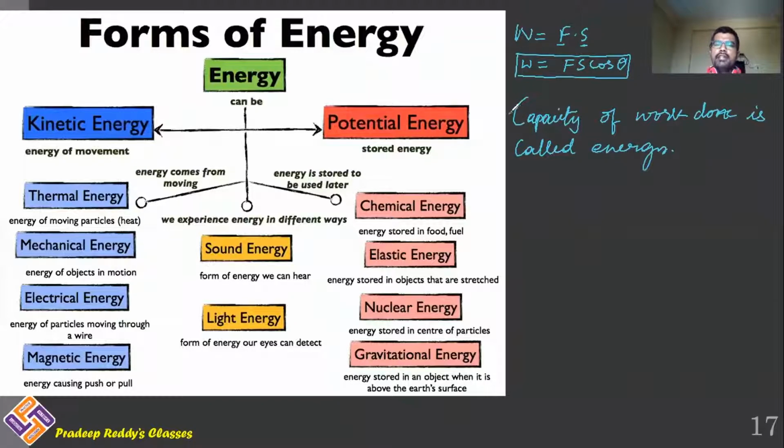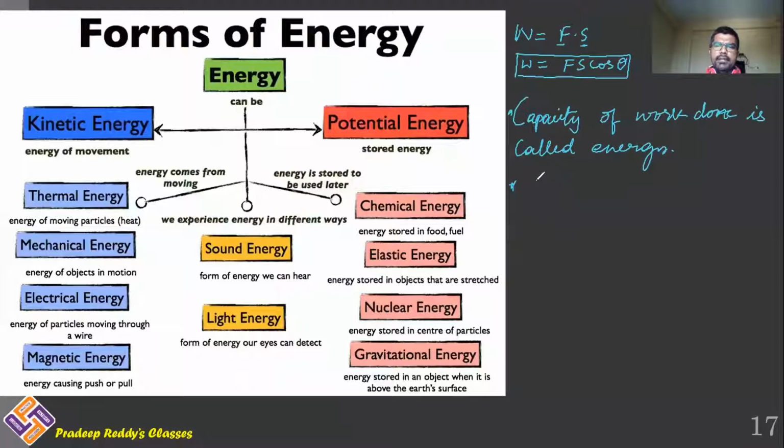As we know, there are different forms of forces, like we have contact force, non-contact force, electrostatic force, gravitational force, spring force. Different forces are observable.